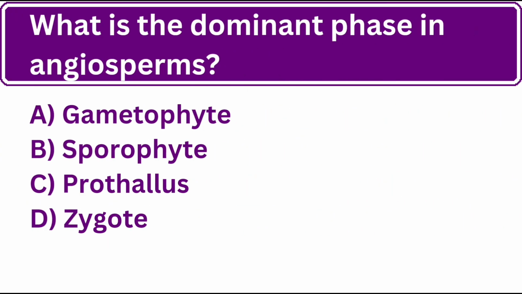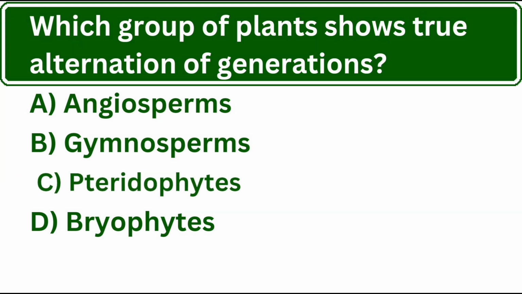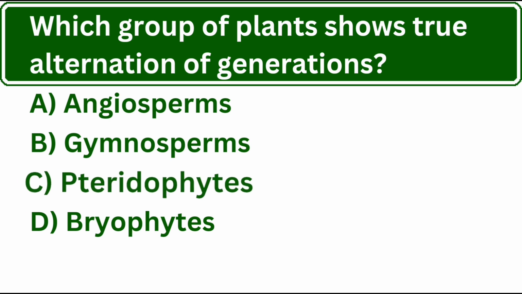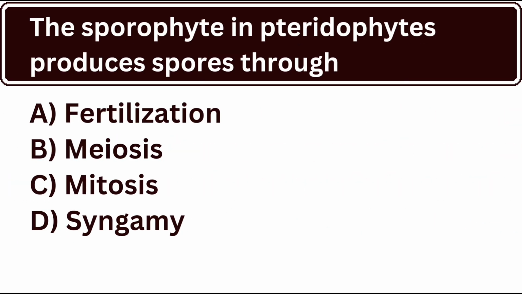What is the dominant phase in angiosperms? Yes, the correct answer is B. Sporophyte. Which group of plants shows true alternation of generations? Yes, the correct answer is C. Pteridophytes. A protonema is associated with. Yes, the correct answer is B. Bryophytes. The sporophyte in pteridophytes produces spores through.